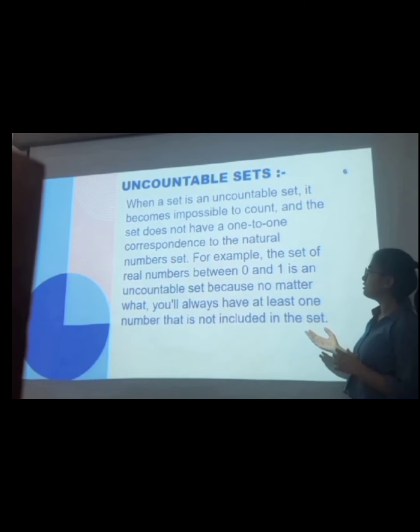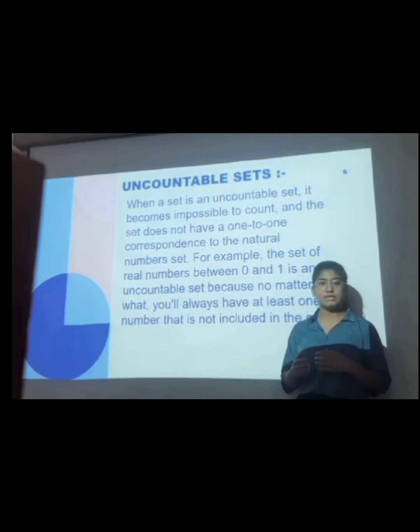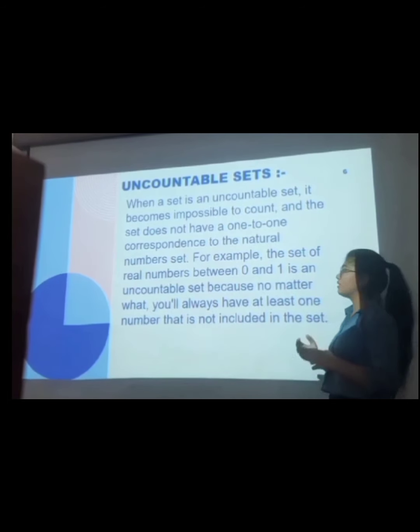Now, a set is said to be uncountable if there is no one-to-one correspondence, and it is known as an uncountable set.